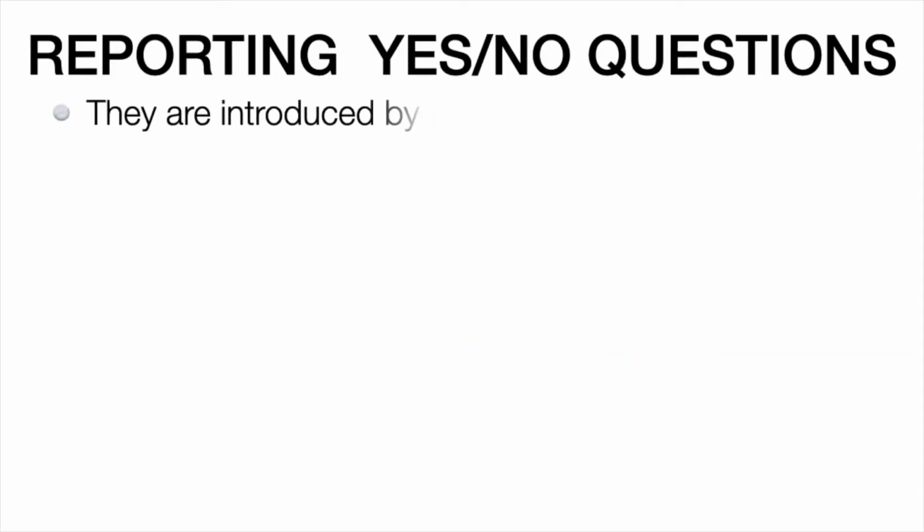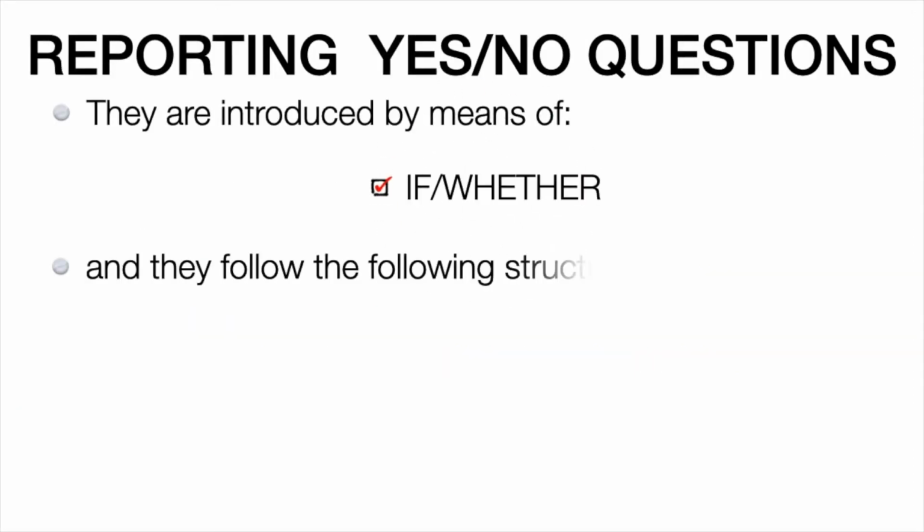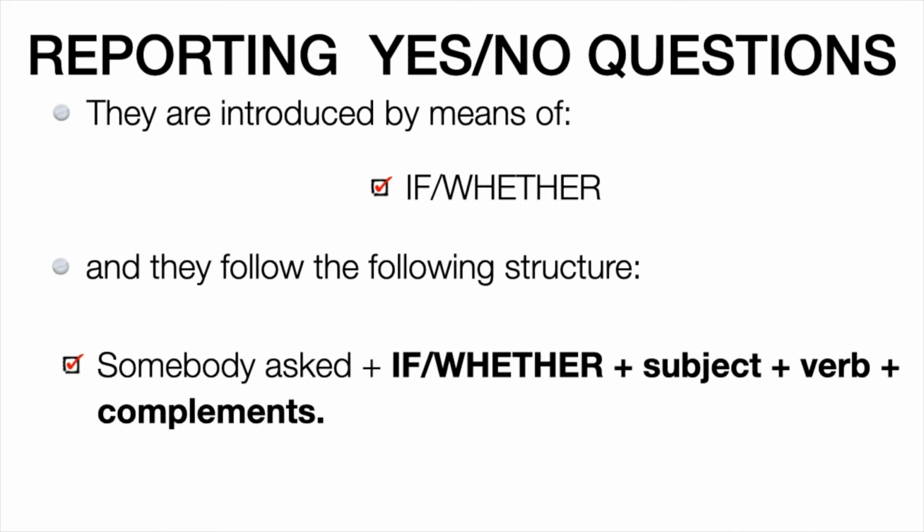First, let's talk about how to report a yes/no question. For example, do you like me? They are introduced by means of if or maybe whether, and they follow this structure. Somebody asked, if or whether, the subject of the question, the verb of the question, and the complements of the question. Keep in mind, this is not a question any longer. There's no inversion and we don't need the question mark.